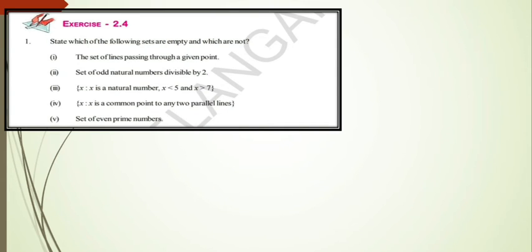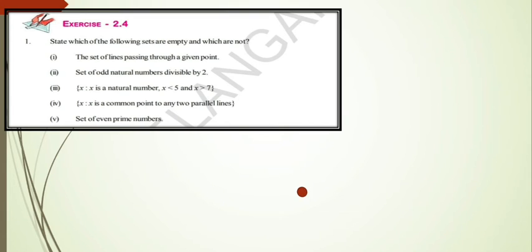See the exercise 2.4 problems. State which of the following sets are empty and which are not. So clearly, if a set has any elements, then that is called a non-empty set. When there are no elements in the set, that is an empty set. See the first one: the set of lines passing through a given point. So consider a point like this.